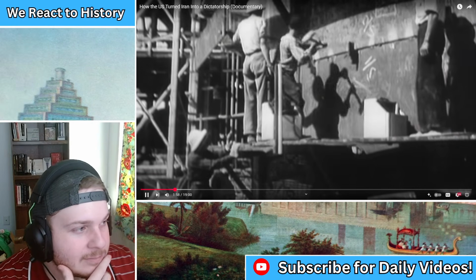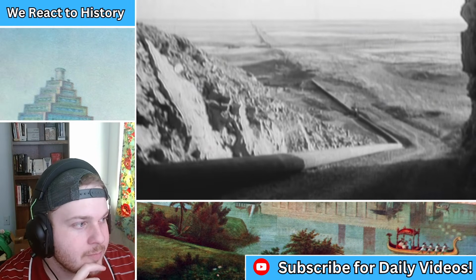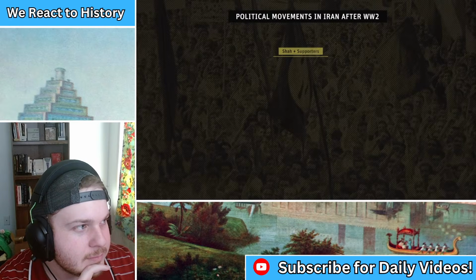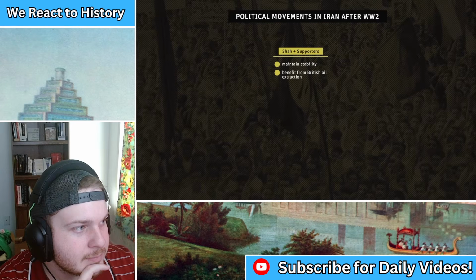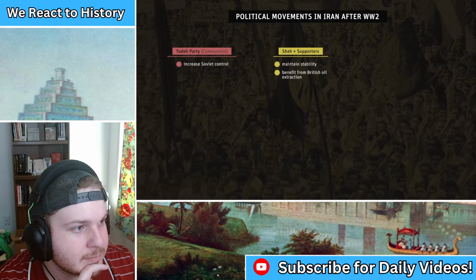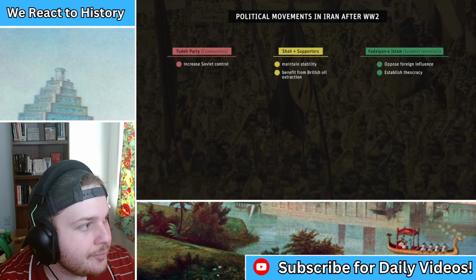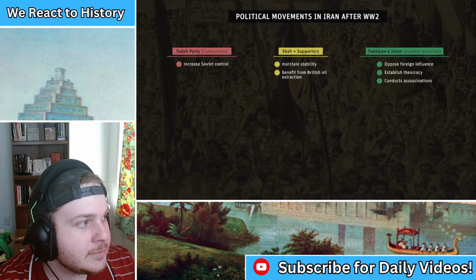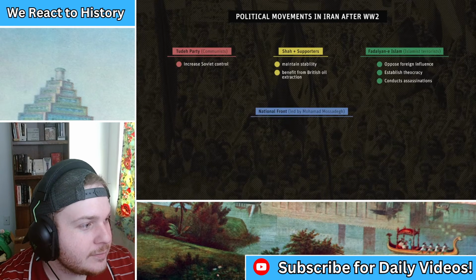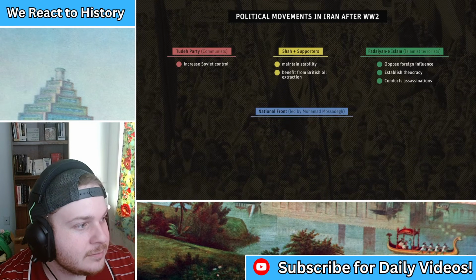Iranian oil sets the stage for a major crisis in the early 1950s. Some parties support the Shah's position, who wants stability and to continue to benefit from the oil deal with the British. The large communist Tudeh party wants the Soviet Union to have some control. The Islamist terrorist movement Fadayin-e-Islam opposes foreign control, wants a theocracy, and assassinates several high-ranking politicians. Oof. But the most important political force is Mohammad Mossadegh's National Front, a broad coalition of leftists, centrists, nationalists, and even conservative clergymen like the influential Ayatollah Kashani.